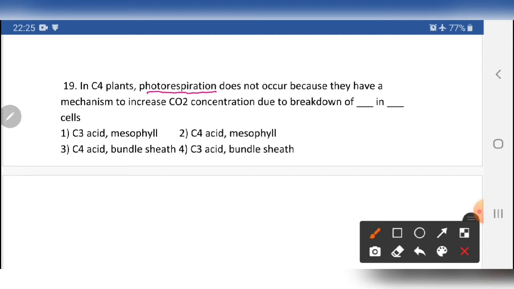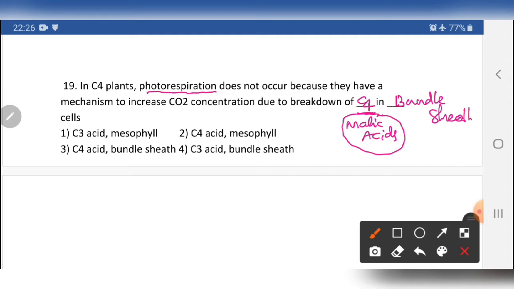So C3 plants have the problem of photorespiration, but C4 plants have an adaptation to avoid photorespiration. They have a mechanism to increase CO2 concentration due to the breakdown of C4 acid. What is C4 acid? Malic acid. In which place does this mechanism take place? Bundle sheath. So this box is the bundle sheath.